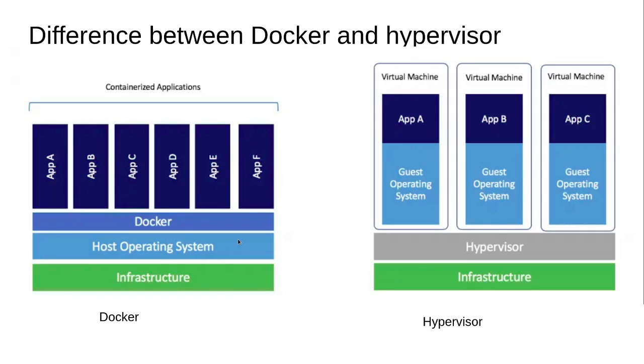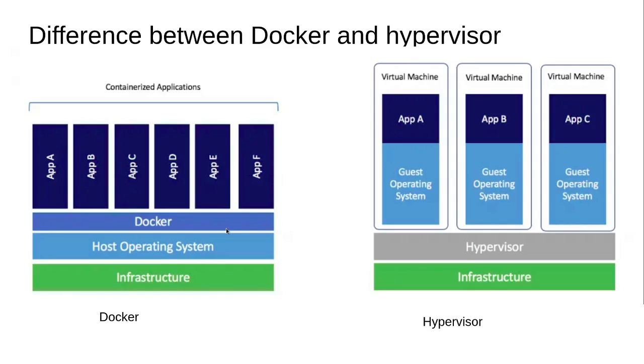So the comparison between Docker and hypervisor: if we see the hypervisor side, there is hardware, and on top of the hardware there is a hypervisor. Hypervisor is nothing but software. On top of the hardware there is software known as a hypervisor. And on that hypervisor we can host multiple virtual machines.